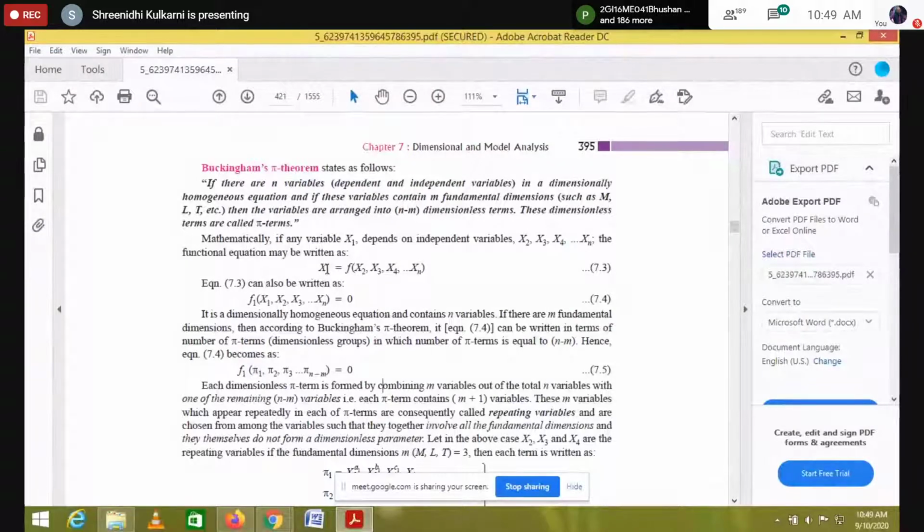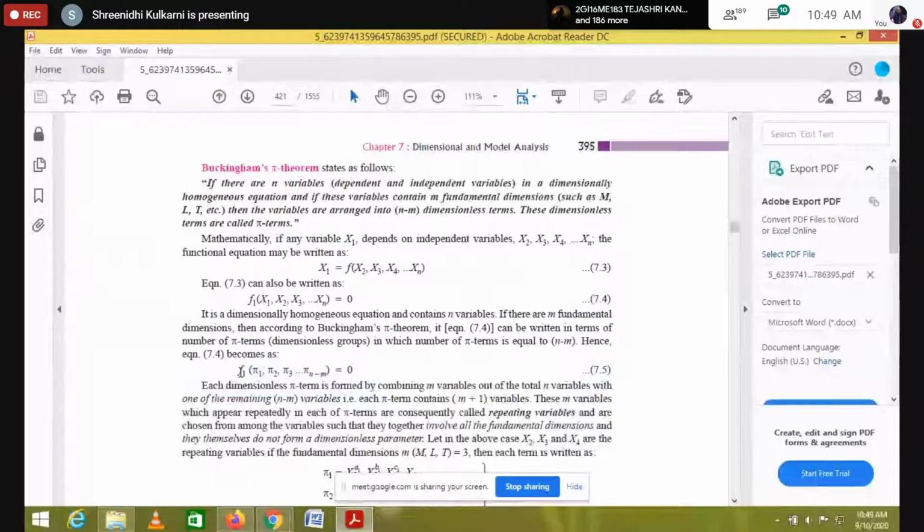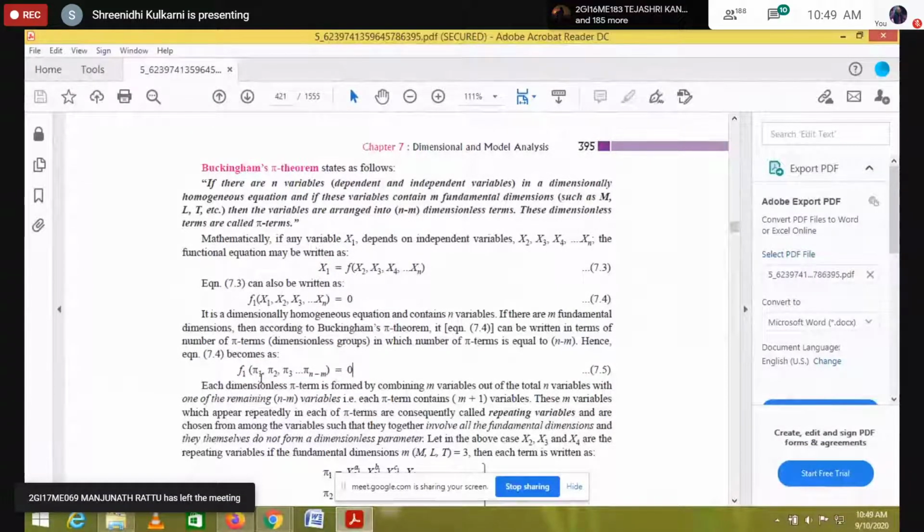That is why I told initially, if n variables is 10 and fundamental dimensions is 3, then 10 minus 3 we get 7, so pi 1, pi 2, pi 3, pi 4, pi 5, pi 6, pi 7. Now we got the pi terms.